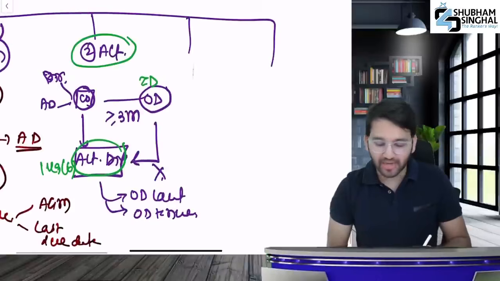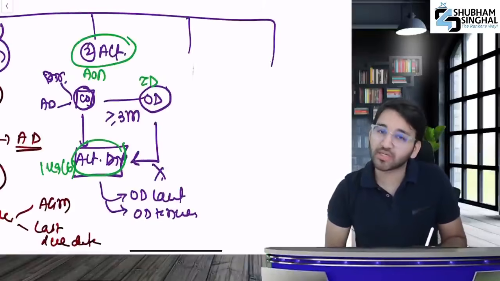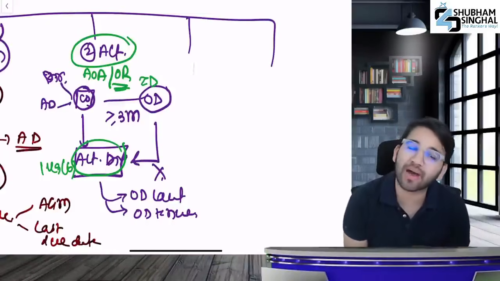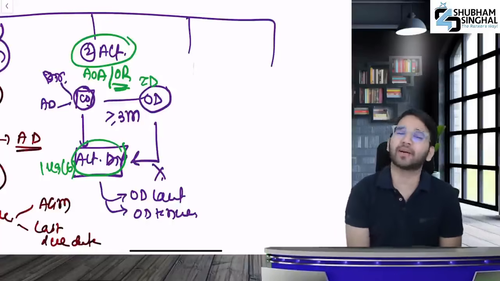Who gives the power to appoint an alternate director? Either the articles of association, or if not there, you can also get the power by passing an ordinary resolution. If shareholders inform by passing an OR, then you can appoint an alternate director.